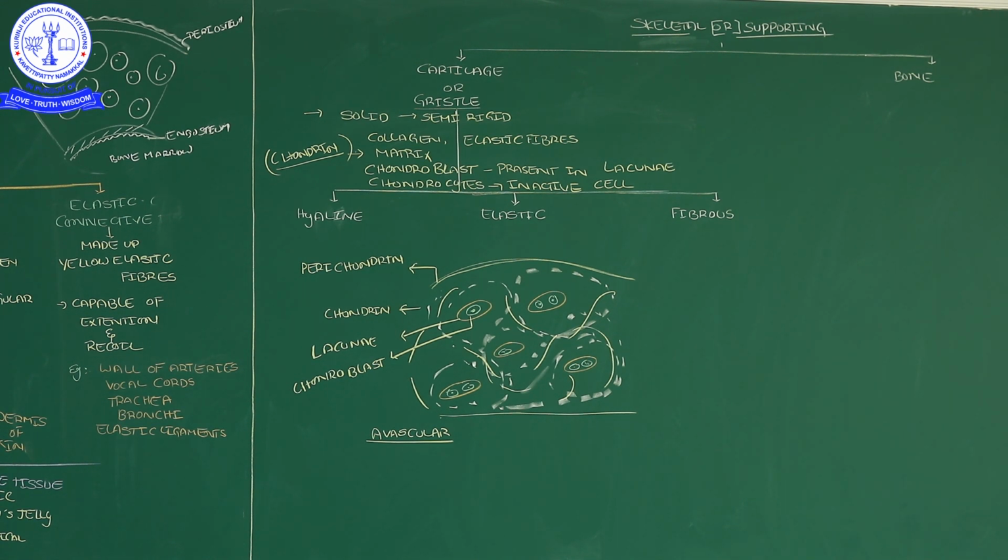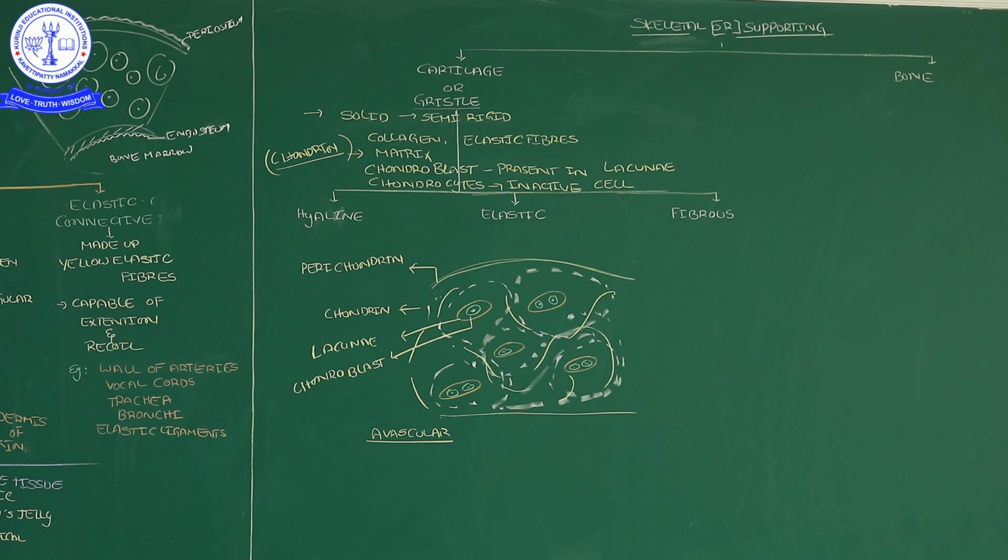Before the completion of this video, I will give a little information about cartilage. Cartilage is also called gristle. Gristle is somewhat solid in nature but semi-rigid.